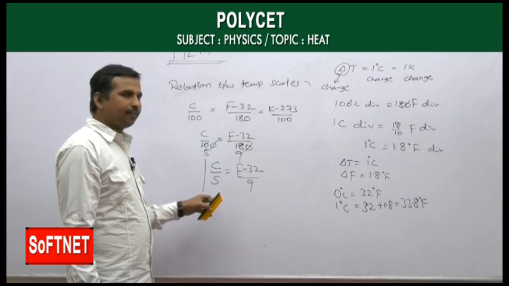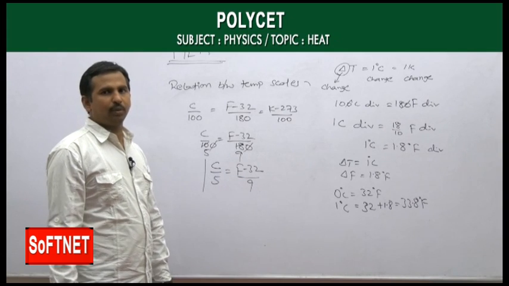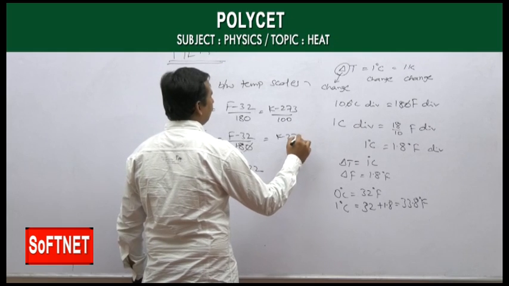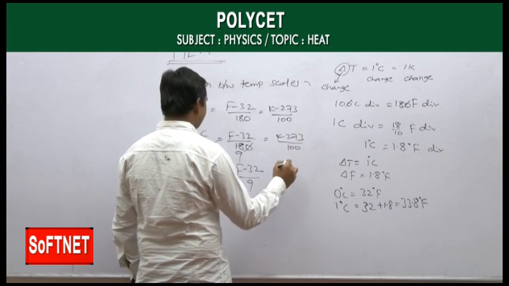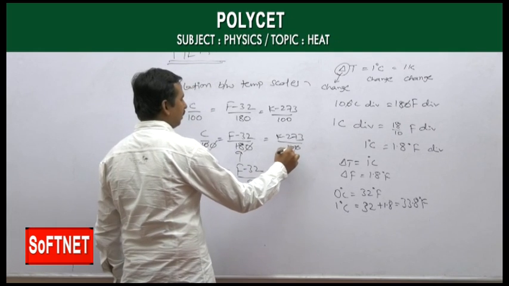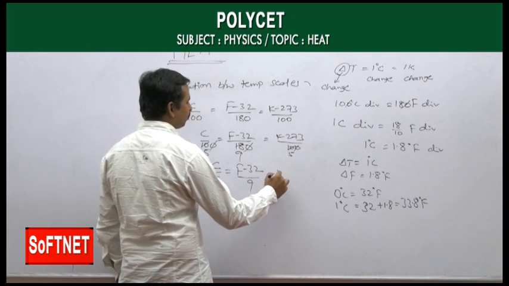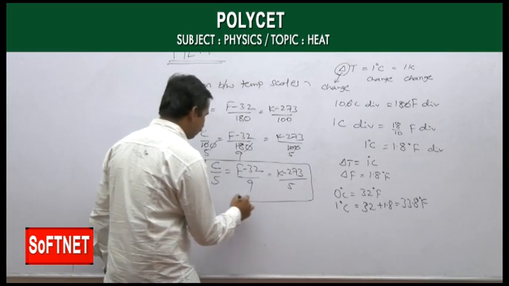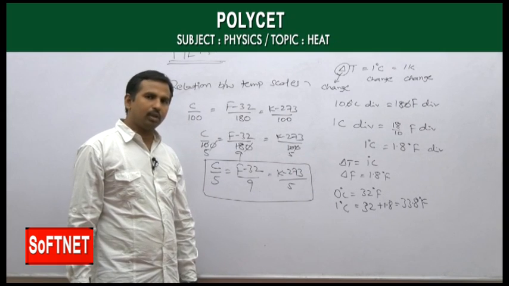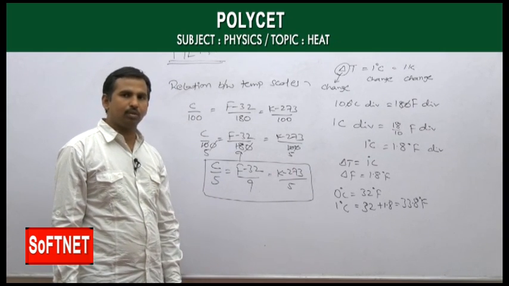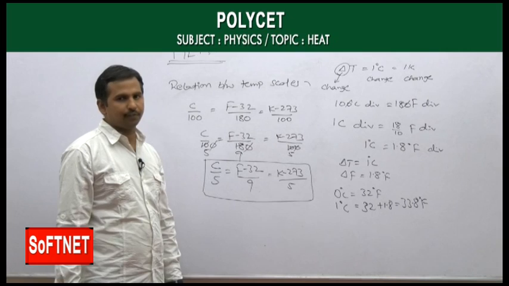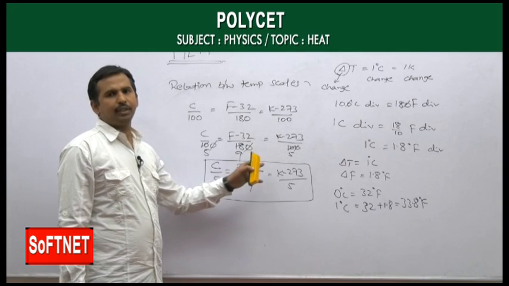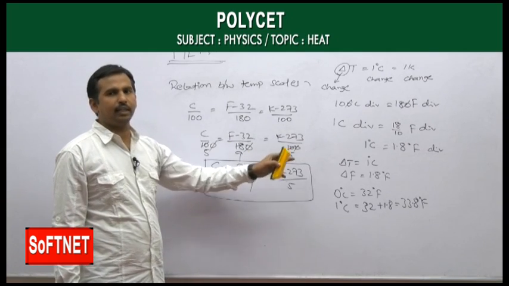For Kelvin, K minus 273 by 100, the 0 gets cancelled and we have 5, so it becomes K minus 273 by 5. So C by 5 is equal to F minus 32 by 9 is equal to K minus 273 by 5. This is the relation between the temperature scale readings of the three different scales, Celsius, Fahrenheit and Kelvin.